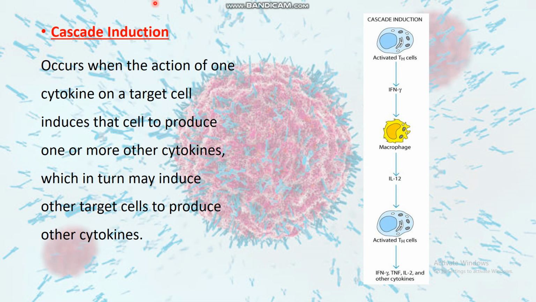The last property of cytokines is cascade induction, which can be explained through the diagram: the action of one cytokine like interferon gamma on a target cell like a macrophage produces one or more cytokines. Here it's interleukin 12, which in turn may induce other target cells like activated Th cells to produce other cytokines like interferon gamma, TNF, which is the abbreviation of tumor necrosis factor, IL-2, interleukin 2, and other cytokines.